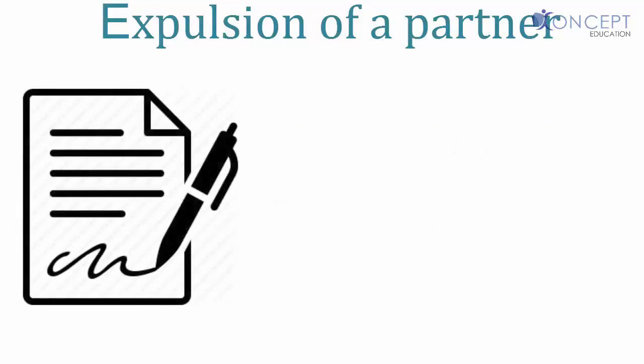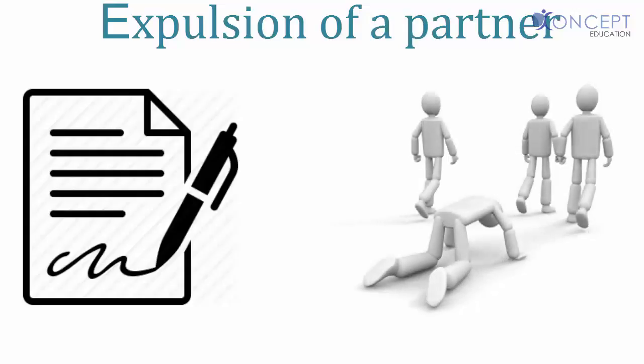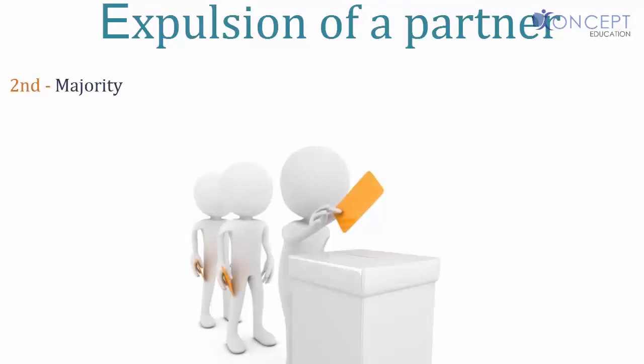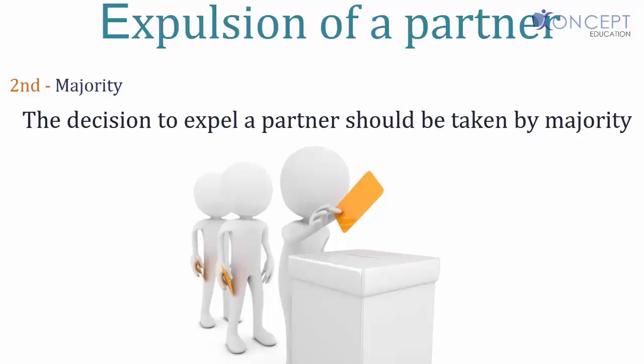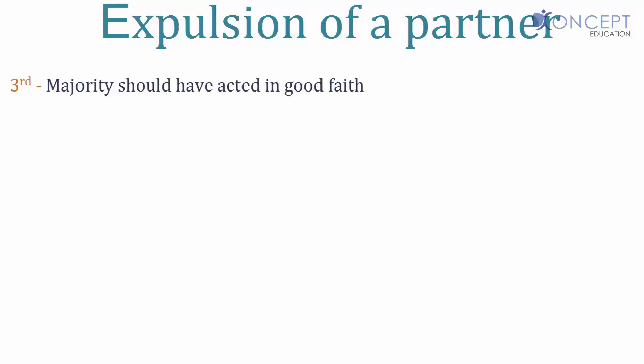In the partnership deed, we need this power, that the partners by majority can expel some partner in utmost good faith. And the remaining 2 points for expulsion are, first, majority. The power needs to be used by the majority. The decision to expel the partner should be taken by the majority of the partners. And the third, but the most important factor for expelling any partner, is that the majority should have acted in good faith. Good faith meaning this decision would lead to the benefit of the firm.